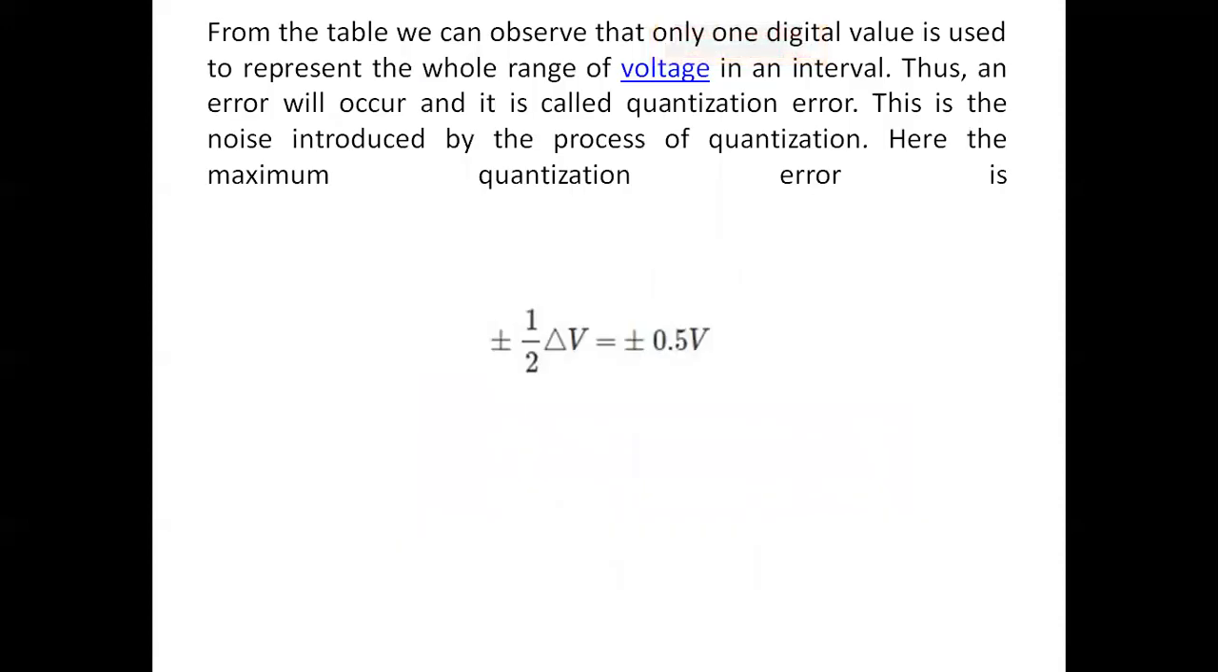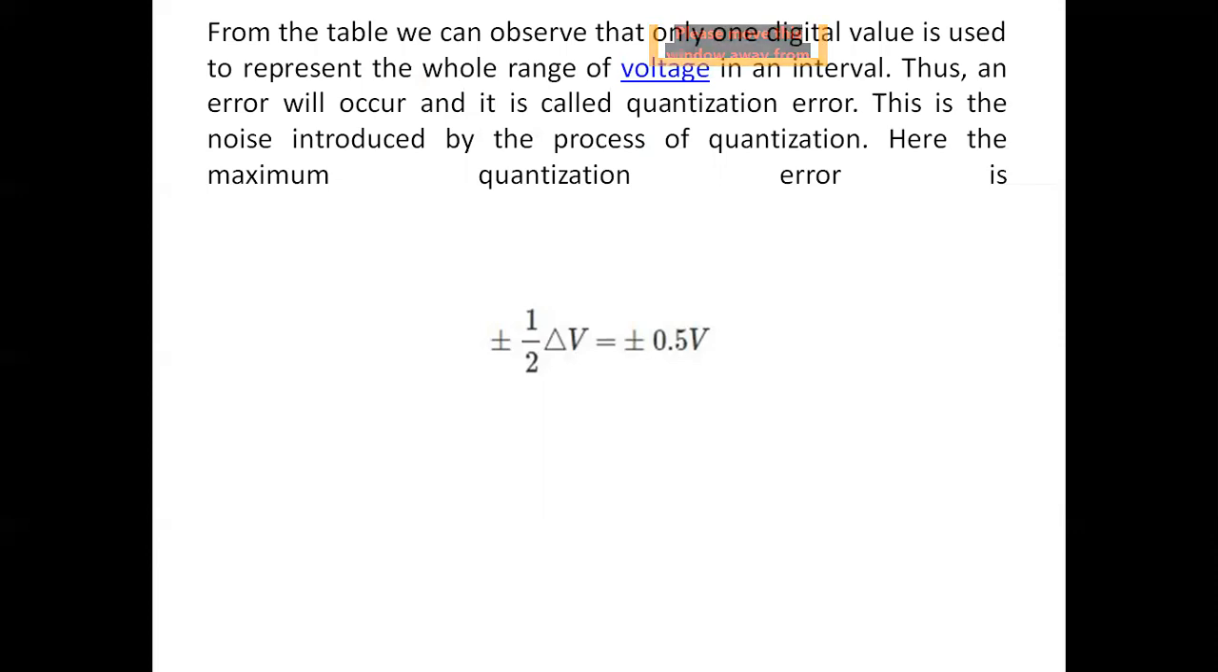From the previous table, we can observe that only the digital values are used to represent the whole range of voltage. Thus, an error will occur and it is called quantized error. This is the noise introduced by the process of quantization. Whatever transmission is performed, at that time some error is going to be generated.